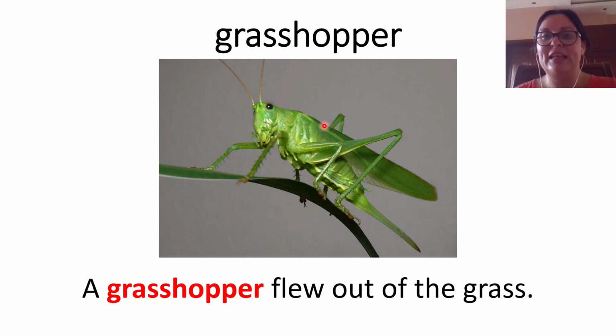What is this animal? A grasshopper. A grasshopper flew out of the grass. Do you remember the fable, the ant and the grasshopper? Okay, so this is that animal that didn't want to work in the fable of the ant and the grasshopper.